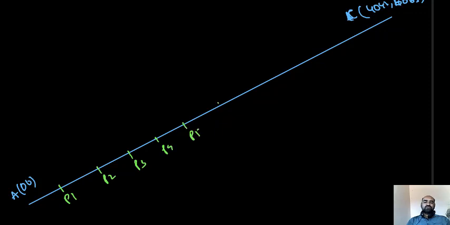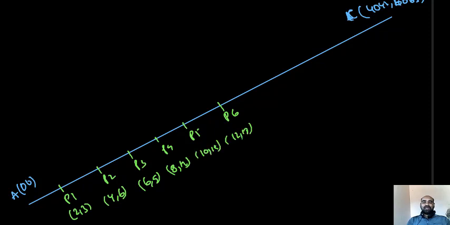So I am concluding. This is the line segment AC. This is A (0, 0), and this is C (4042, 6063). Now I want to count the points. Here P1 is there, P2, P3, P4, P5 and so on, P6 like that. The points are (2, 3); multiply by 2, (4, 6); multiply by 3, (6, 9); multiply by 4, (8, 12); multiply by 5, (10, 15); multiply by 6, (12, 18), and so on.